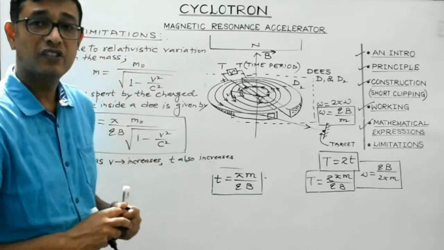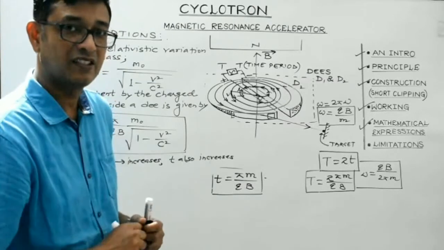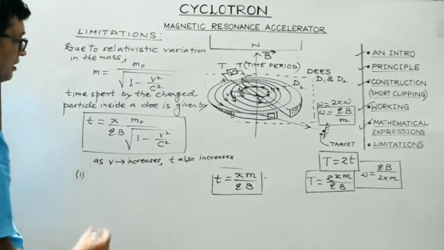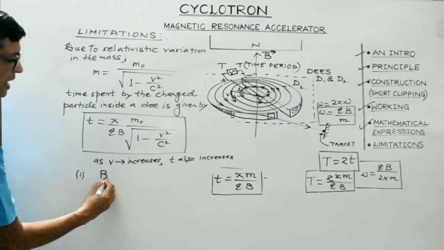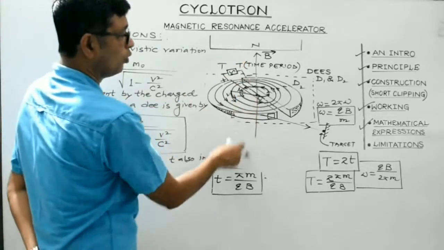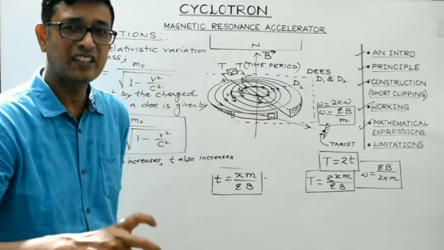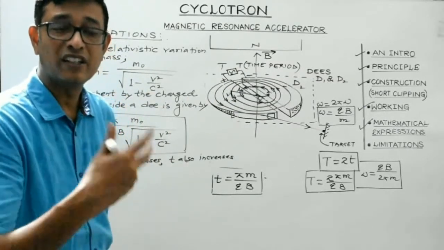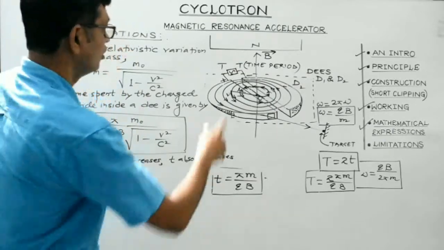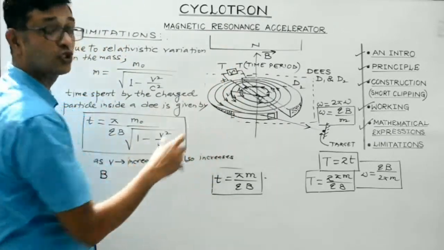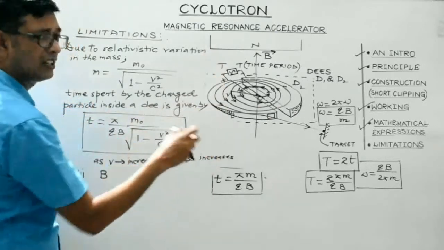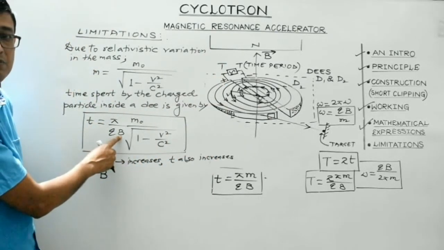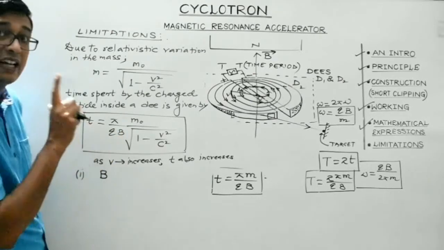This limitation can be overcome in two ways. First is the strength of the magnetic field. Remember, these are the poles of an electromagnet. Its strength can be increased or decreased by increasing or decreasing the current, isn't it? So these are the poles of a strong electromagnet. So the magnetic field can be varied. So by varying the magnetic field, T can be made constant.